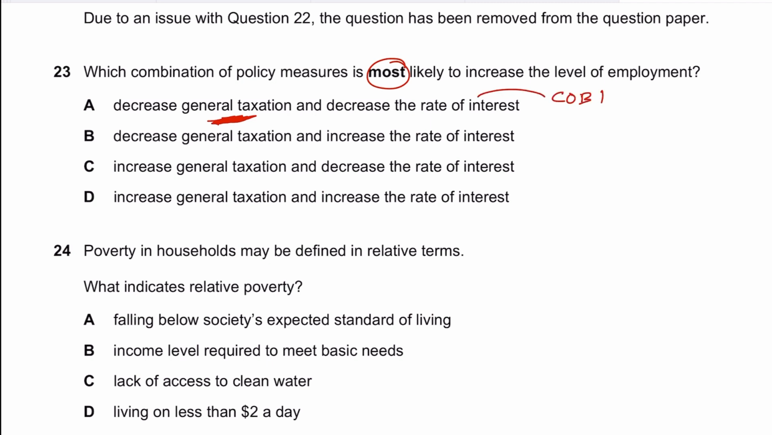Reducing the rate of interest would reduce the cost of borrowing. This is an expansionary monetary policy. In monetary policy, there are two things, that is interest rates and money supply, and also exchange rates, by the way.